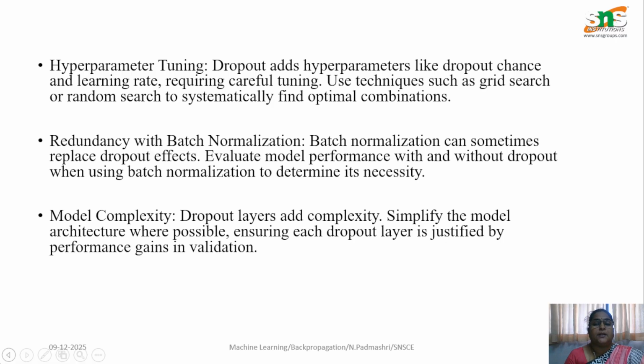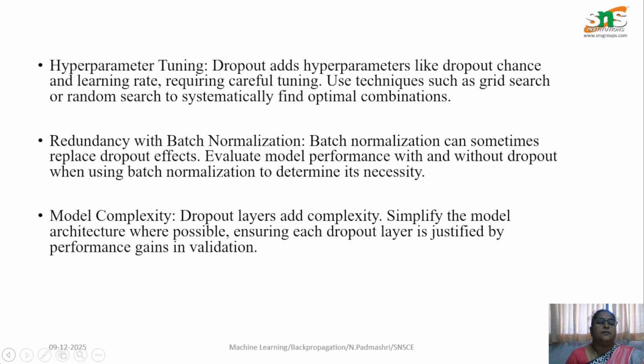Dropout adds hyperparameters like dropout rate and learning rate that require careful tuning, and use techniques such as grid search or random search to systematically find the optimal combination. We can use grid search or random search for finding the optimal combination.